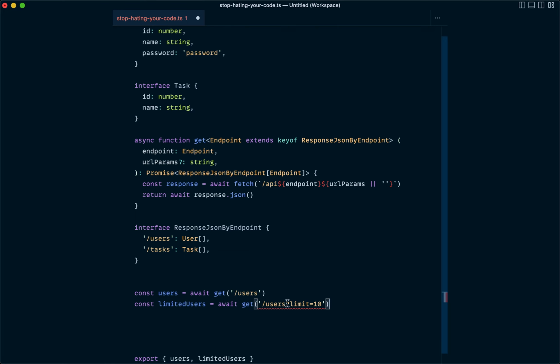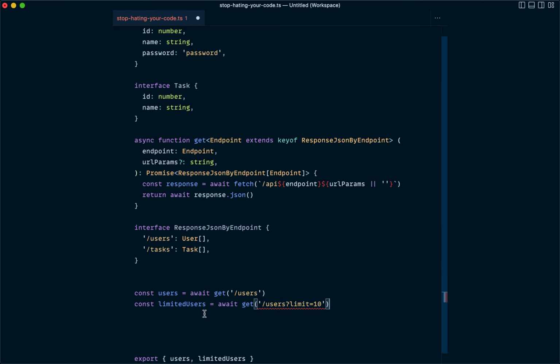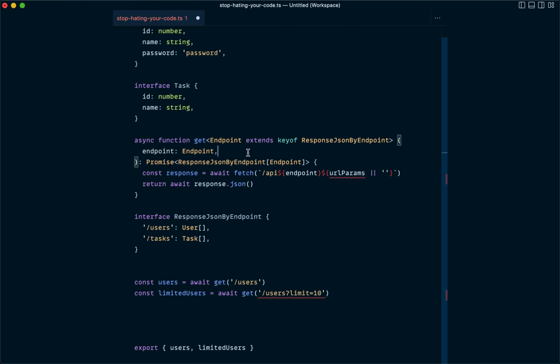So instead, we'll keep this all as one string. We'll send it back to where it was when we were writing as if we were writing plain JavaScript. And then in the function, let's get rid of this URL param stuff and forget about that. The way that we can support this is by creating a union type for this endpoint parameter.